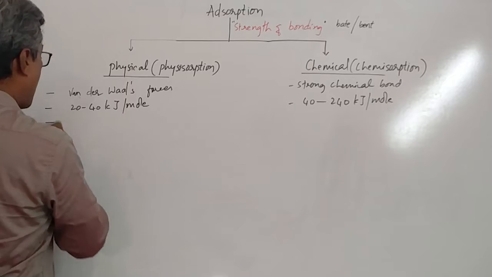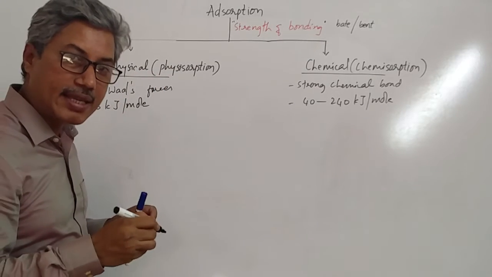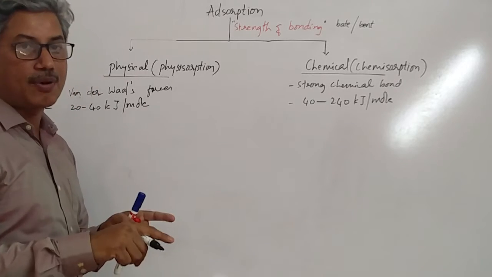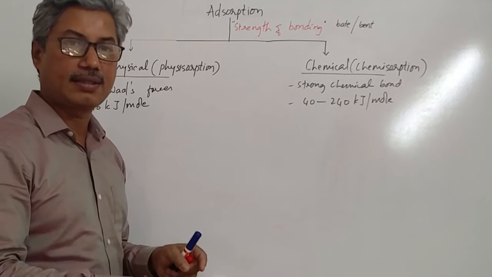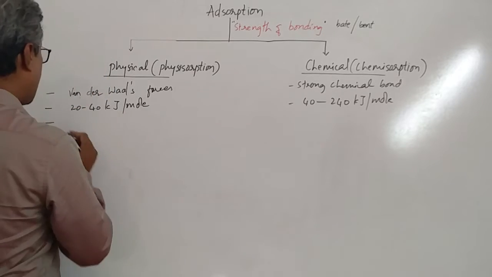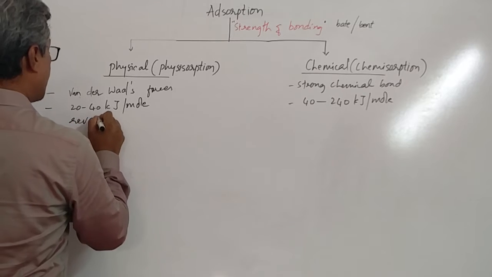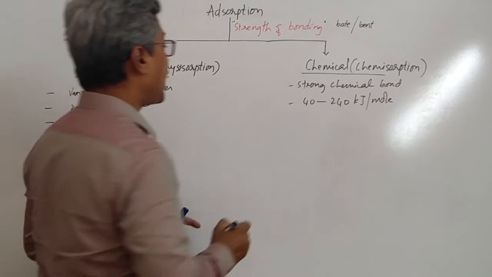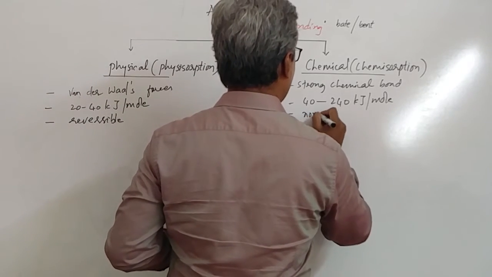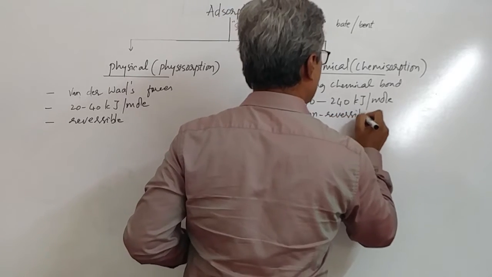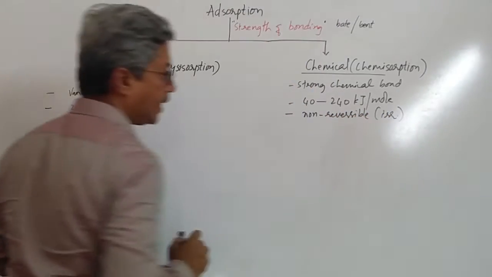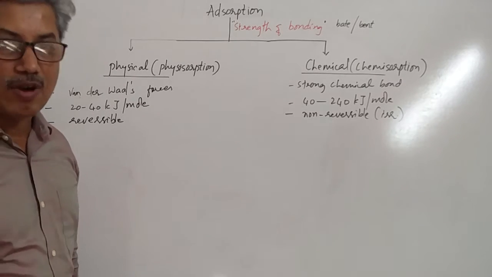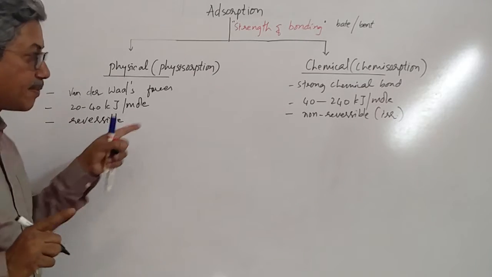Due to this weak bonding, the adsorbate particles can be removed very easily, can be wiped out very easily. And once we wipe it out, then other particles will come and sit. That means adsorption takes place. That's why it is called reversible in nature. That means physical adsorption is reversible in nature, whereas chemical adsorption is non-reversible. It is also called irreversible in nature. Because a strong bond is formed, we cannot remove the adsorbate particle just by wiping it out. Is that clear, students? This is reversible and that is irreversible.